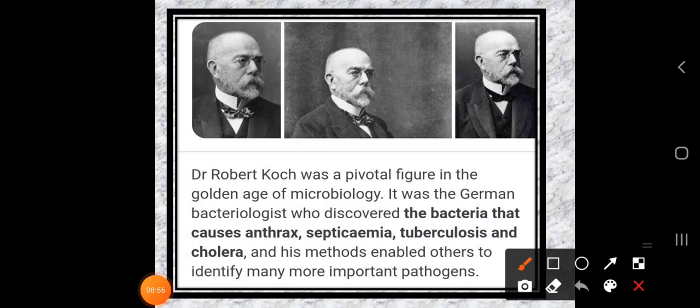So dear students, for preventing animal diseases, there was a scientist named Dr. Robert Koch. Robert Koch was a pivotal figure in the golden age of microbiology. When we study the concept of microorganisms, this study is nothing but microbiology. He is one of the greatest scientists in microbiology. He worked so many years for the development of microorganism criteria, and he was the German bacteriologist, one who studies only bacteria, called a